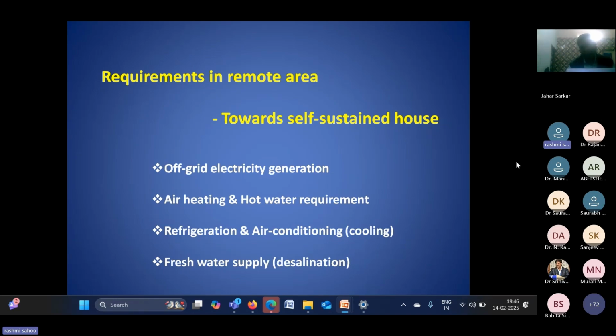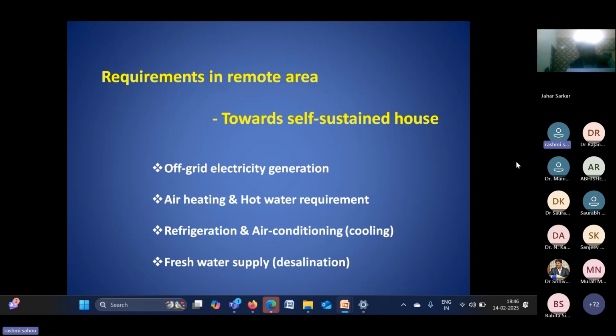Many renewable energy sources may be one option, and a small-scale power generation system, such as a solar PV system or any other system which we can install on the rooftop of the house, can be applied for our electricity requirement.